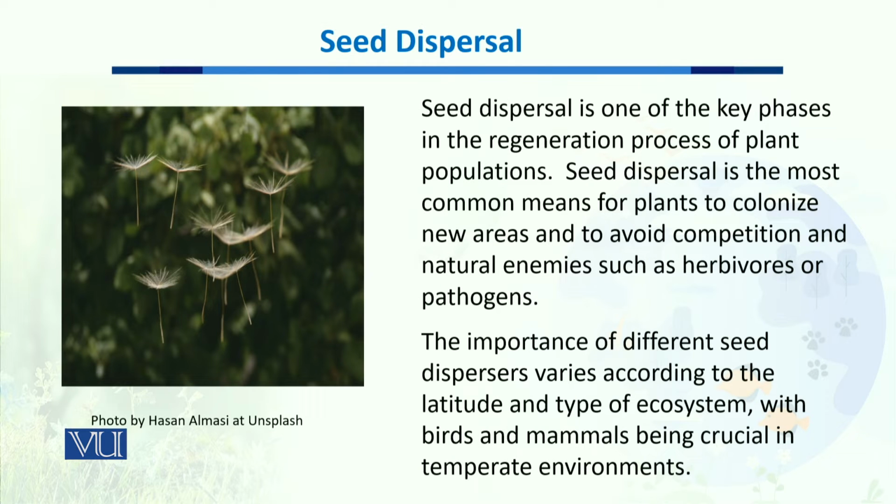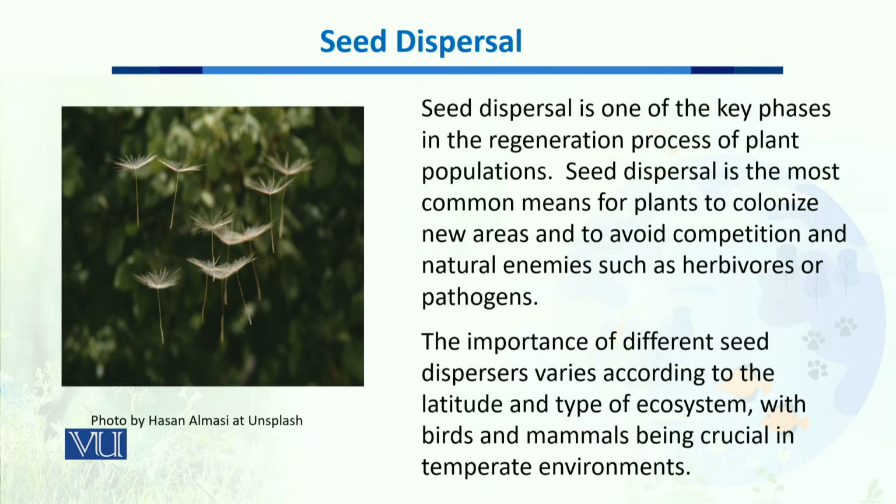Now, seed dispersal is a key phase in the regeneration process of a plant population. It is very important for the plant to disperse its seeds so that they can grow at a suitable time in a suitable environment and their propagation continues. Seed dispersal is also a common means for plants to colonize new areas and to avoid competition and their natural enemies such as herbivores or pathogens which can attack these plants and